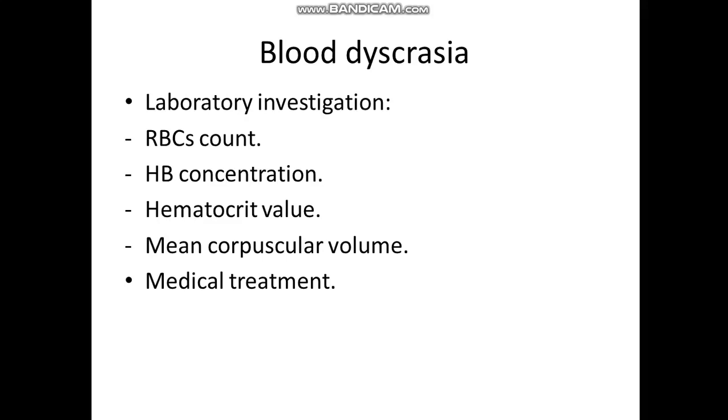Actually, from the mean corpuscular volume, we can know the type of anemia, because there is also aplastic anemia and so on. Medical treatment is the responsibility of the physician. For example, in iron deficiency anemia or pernicious anemia, we can give the patient vitamin B12 or folic acid, but actually this is the responsibility of the physician.